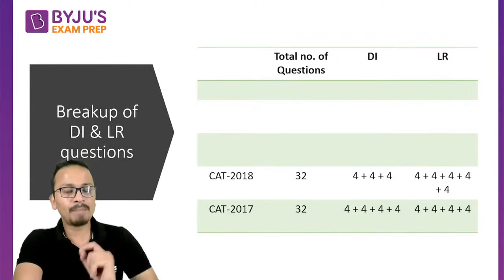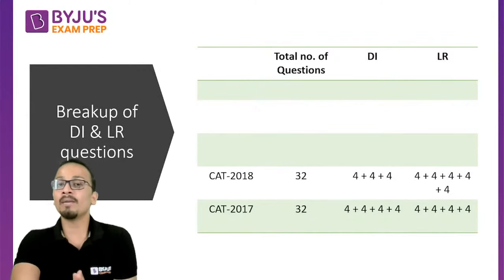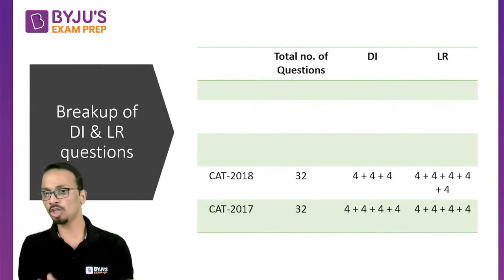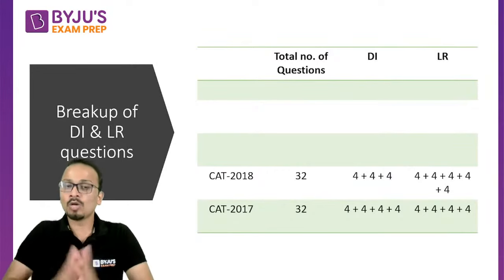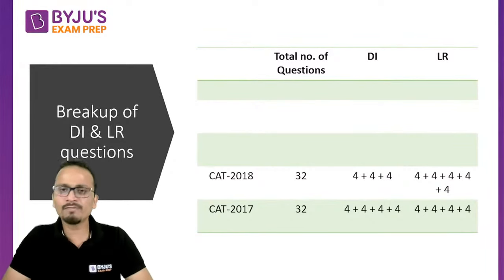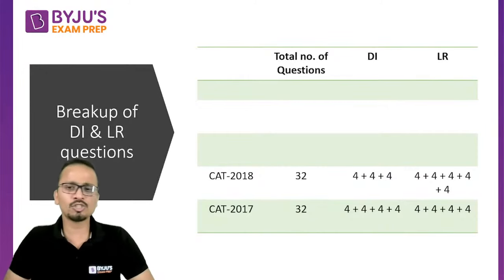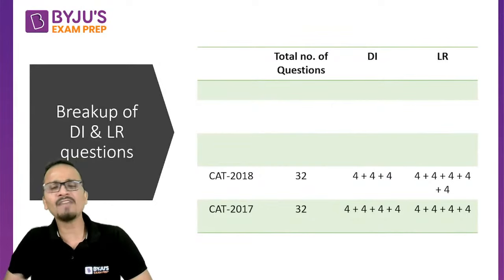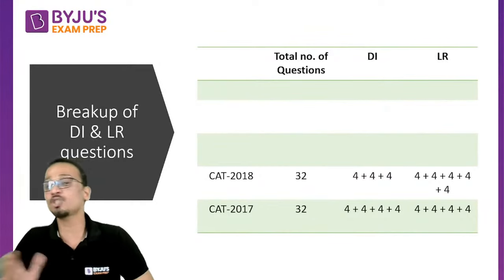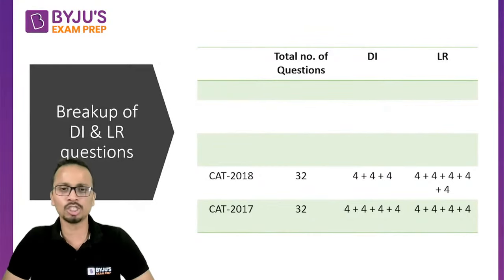But the number of questions drifted towards logical reasoning in the next year. So out of 32, only 12 questions, 4 plus 4 plus 4. So 3 sets of 4 questions each came on data interpretation, and 5 sets of 4 questions each, that is 20 questions, came from logical reasoning.